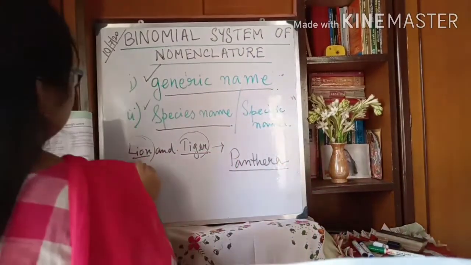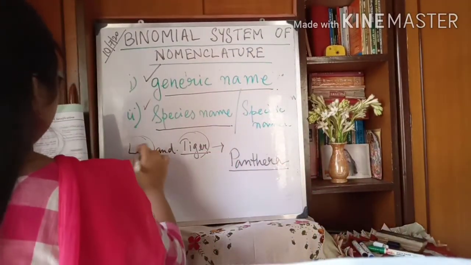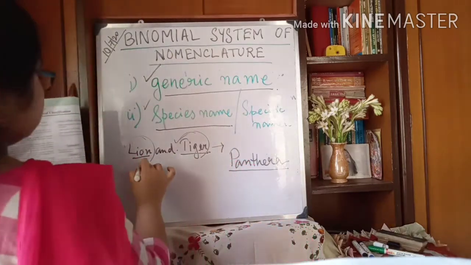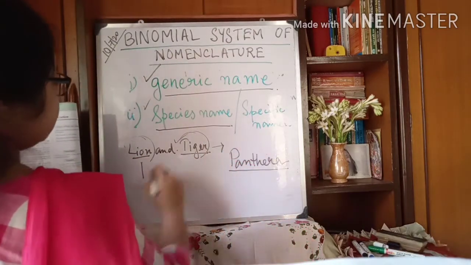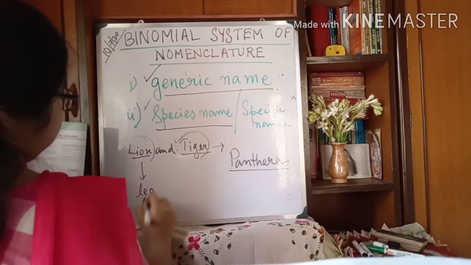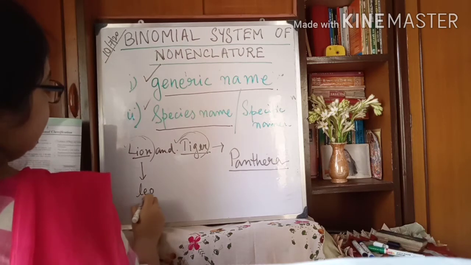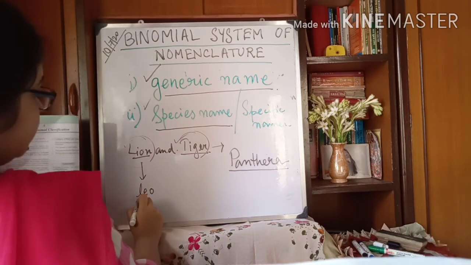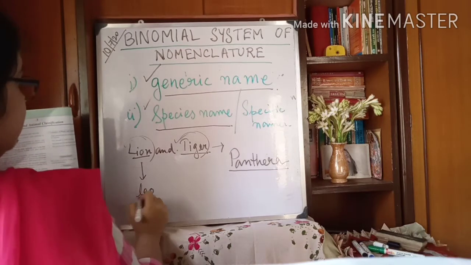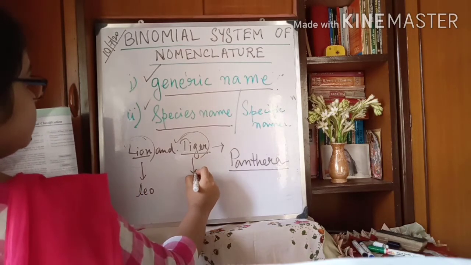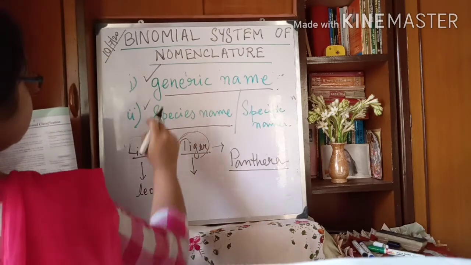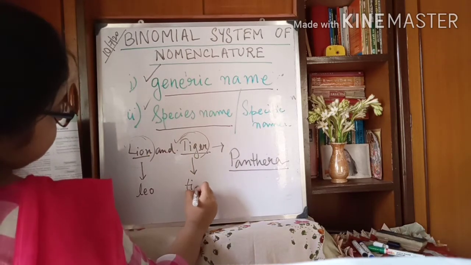For example, the same example, lion and tiger. The species name of lion is leo, with a small l, and the tiger's species name is tigris.